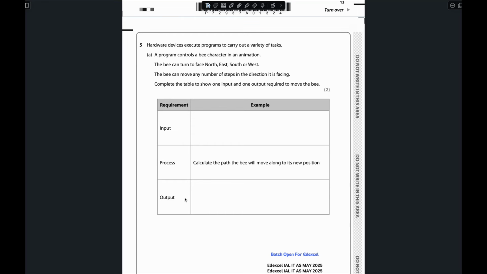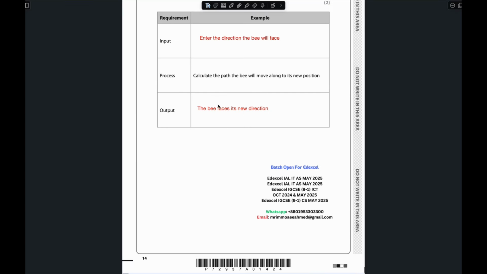This is the output because you shift your bee's head from left to right, and then the process works, calculates, and shifts the bee, and you get the output that the bee's facing changes to its new direction. So the answer for this one will be: enter the direction the bee will face. Bee faces its new direction.